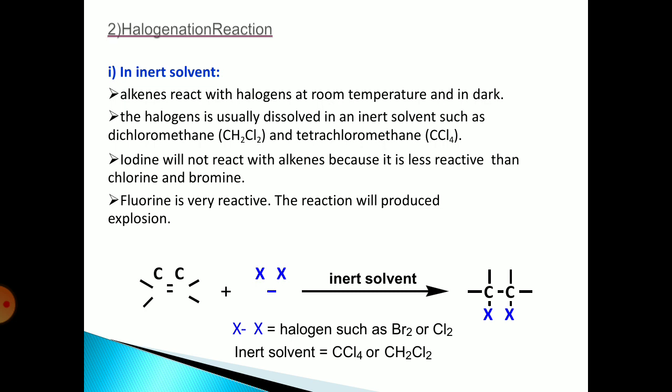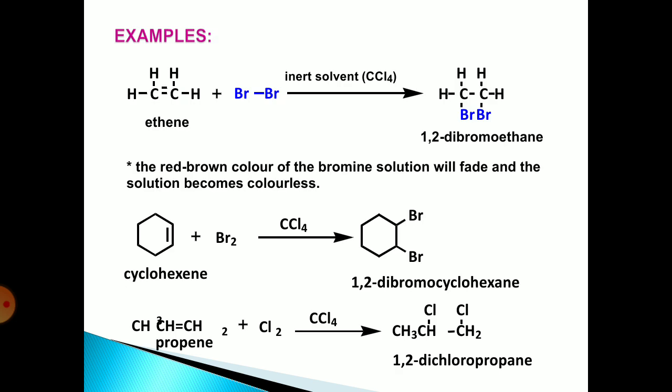Dihalogenated or tetrahalogenated products are formed in the halogenation reaction. Here are some examples of halogenation reaction where bromine or chlorine react with a carbon-carbon double bond in an inert solvent to form 1,2-dichloropropane or a 1,2-dihalo compound.